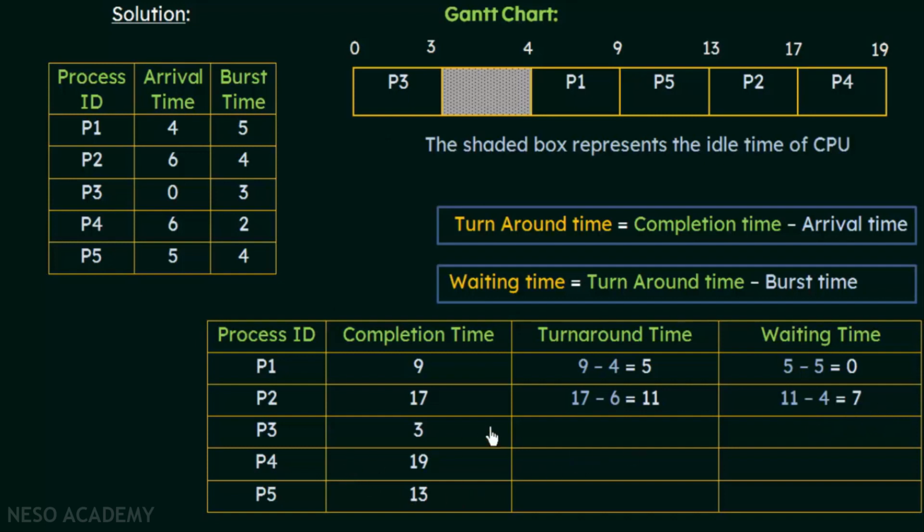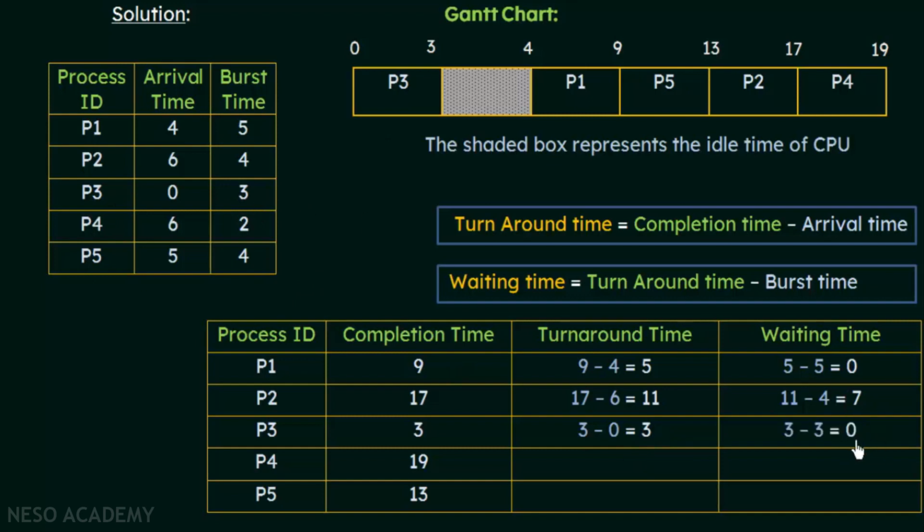Now similarly for P3, the turnaround time will be the completion time, which is 3, minus the arrival time, which is 0. Now what is it? So it is 3 minus 0, which is 3. And what is the waiting time? Waiting time is turnaround time 3 minus the burst time. What is burst time of P3? It is also 3. So it will again give us 3 minus 3, which is 0.